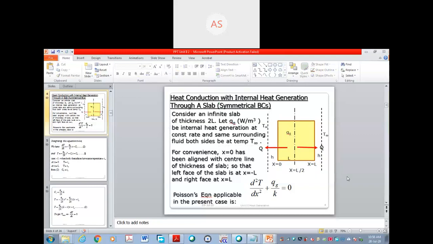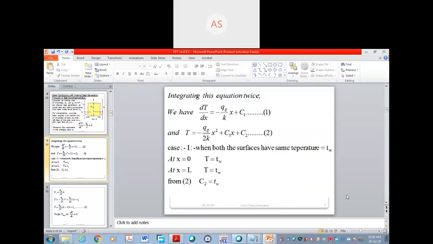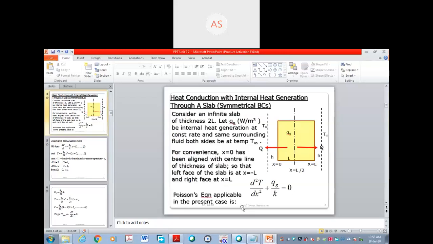Now again we have to find the maximum temperature. Here we have to find the wall temperature, hence you have to integrate this equation 2 times, same as in the first unit. We have taken the first integration. Integrate this first time, which means the second derivative will go out and the first derivative will come, and since you are integrating with respect to x, here x will come and c1 will come.